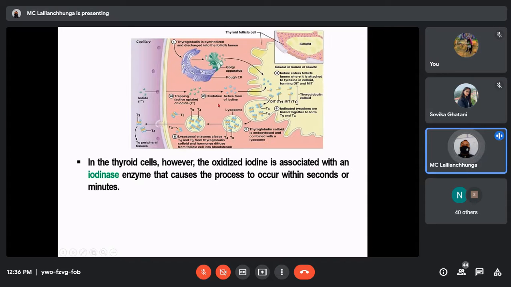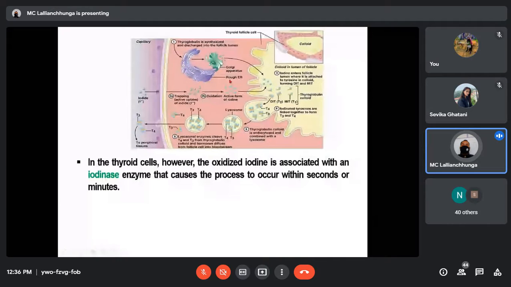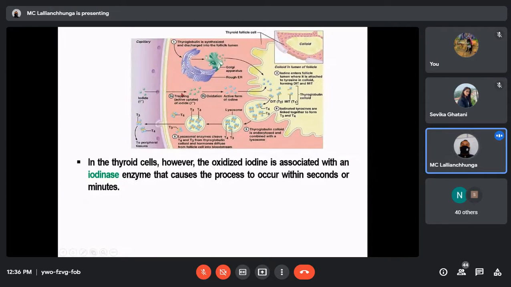Now let's see this diagram very clearly again. I'll repeat once again. One thing we have to remember is that from this area, thyroglobulin is entering the colloid. And from the bloodstream, iodine is entering this area, and oxidation takes place. The oxidized form of iodine is now inside the colloid.